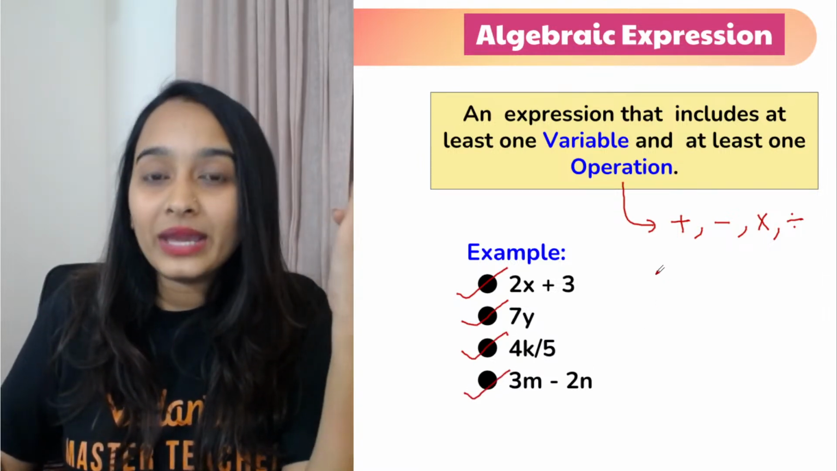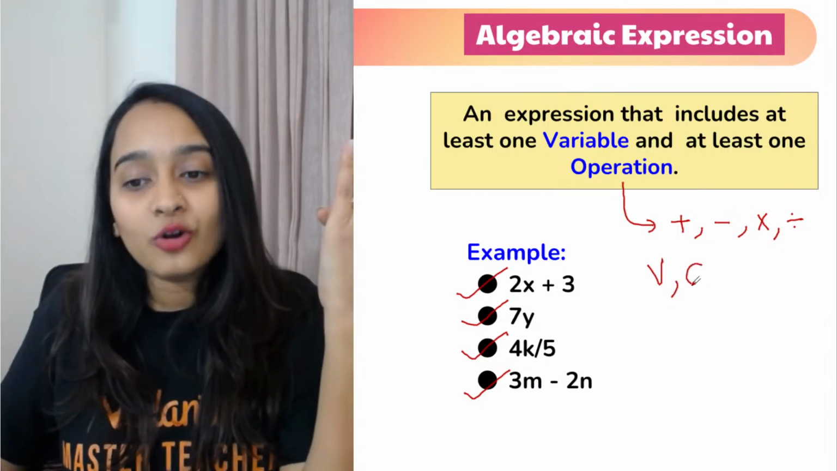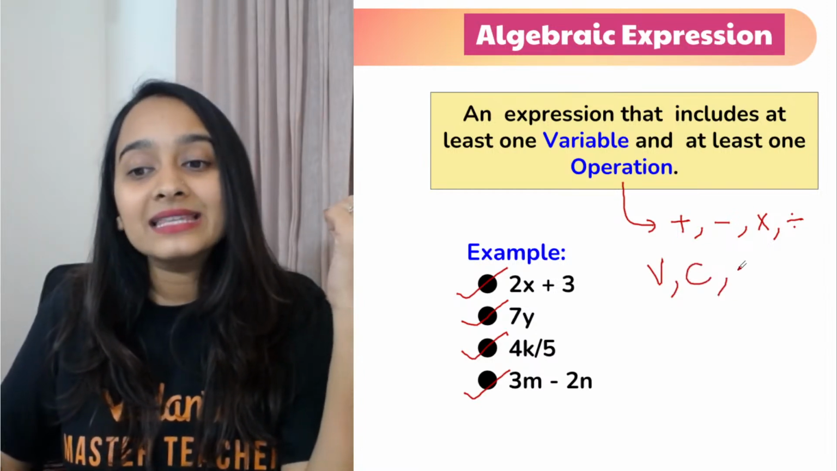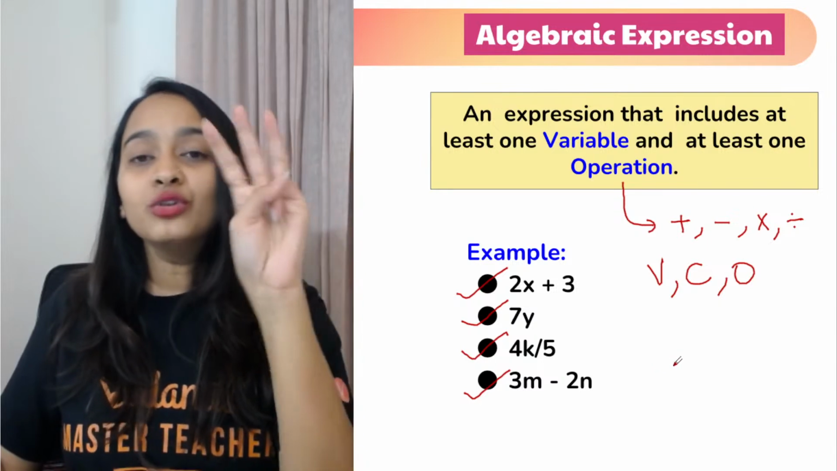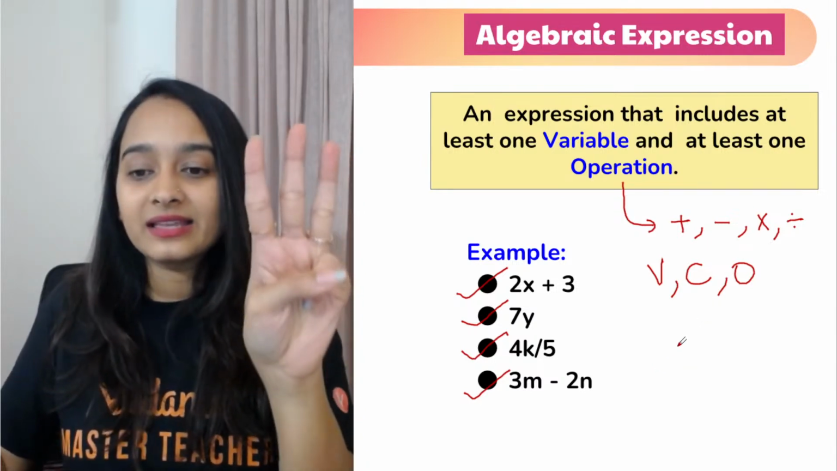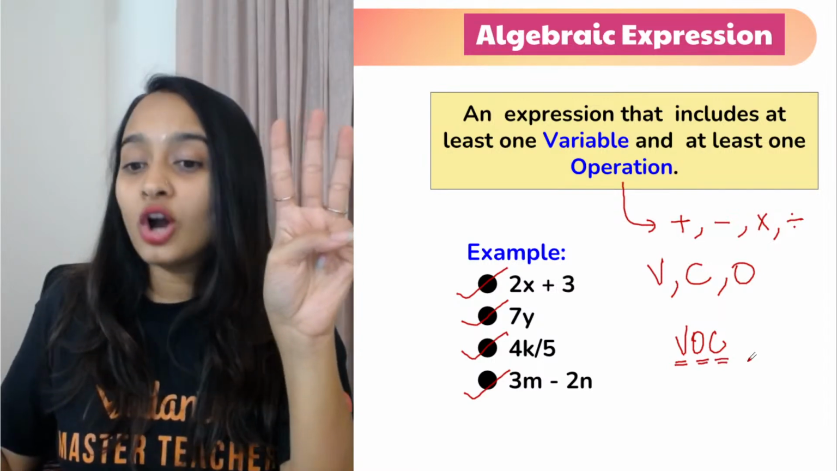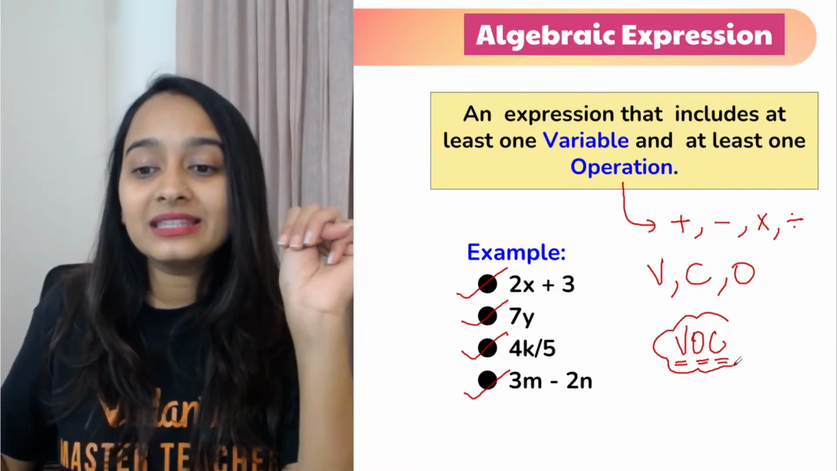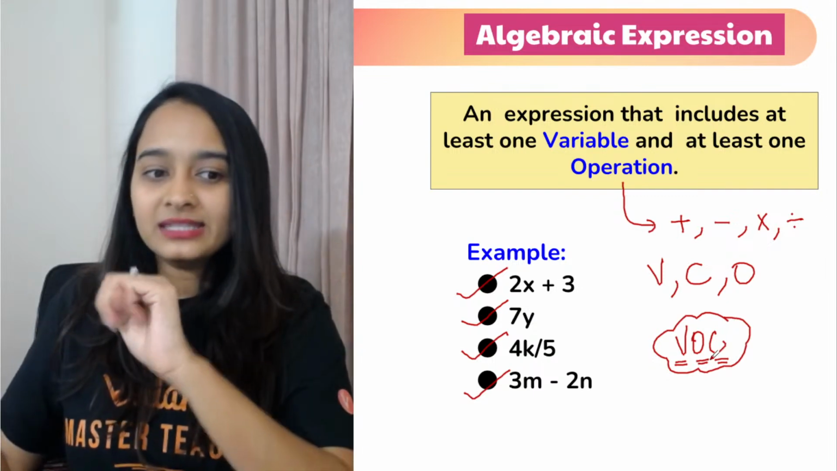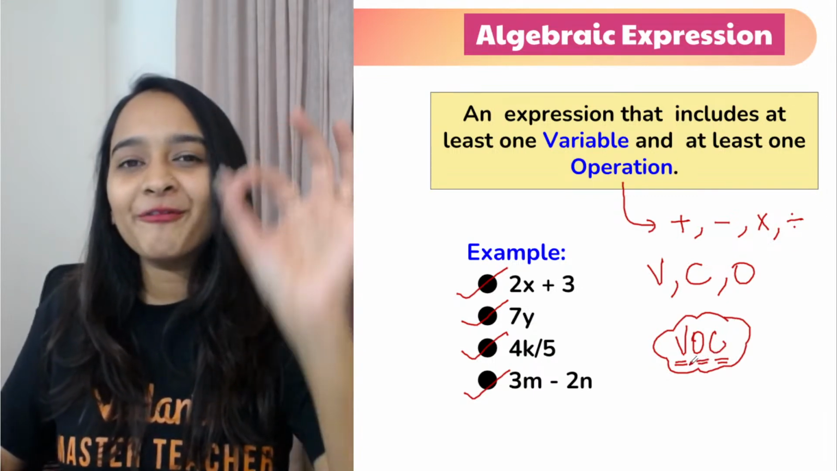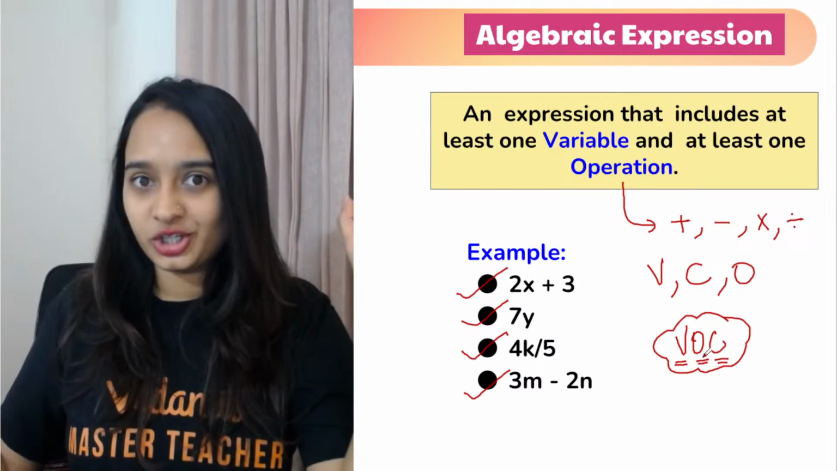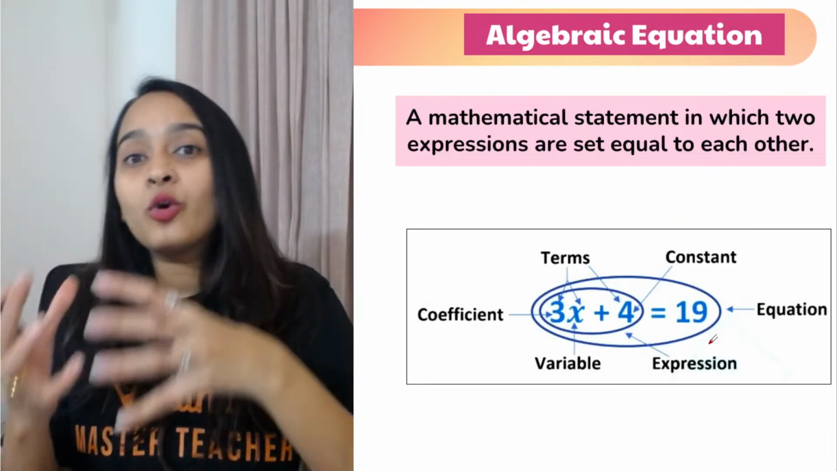It has a variable term, it has a constant term, it has an operator. When you see these three things, VOC: variable, operator, constant, when you see these three ingredients, that means you have made a perfect algebraic expression. Now, what is an equation?